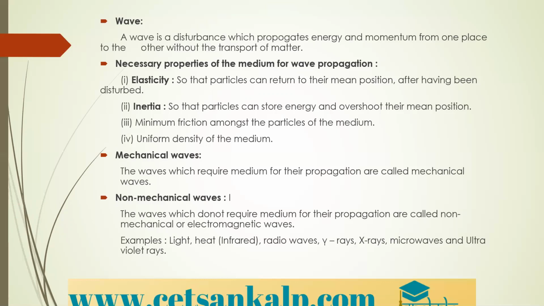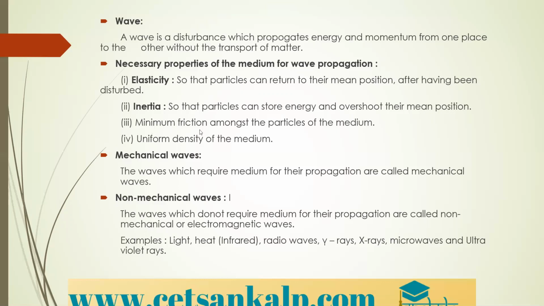As the particles are disturbed, the wave is generated. The particles will come back to the mean position when there is an elastic nature in the medium. Next property, inertia, so that particles can store energy and overshoot their mean position.